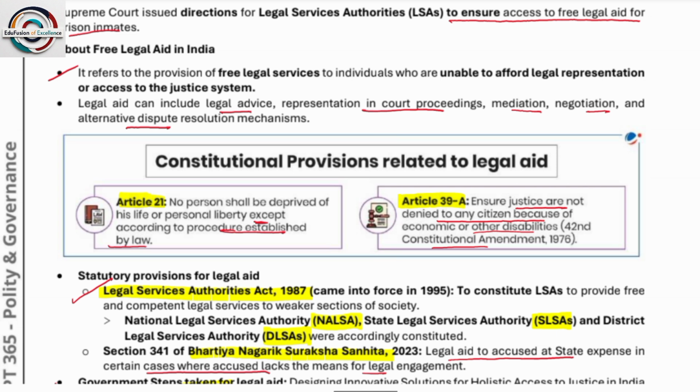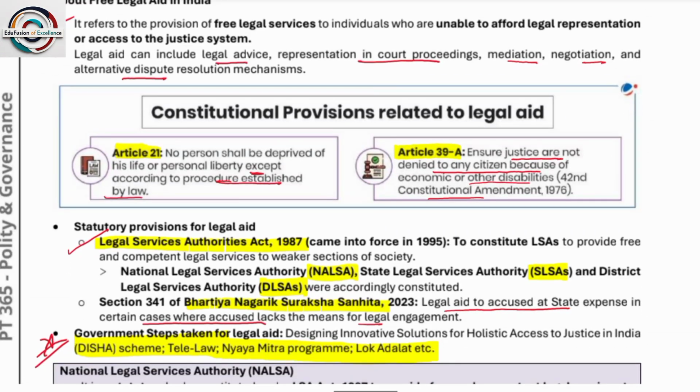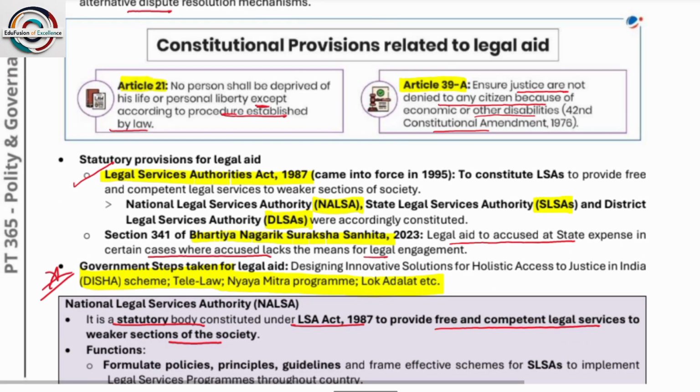Free legal aid refers to the provision of free legal service to individuals who are unable to afford legal representation and access to the judicial system. Legal aid can include legal advice, representation in court proceedings, mediation, negotiation, and alternate dispute resolution mechanisms. So, what are the concepts relating to legal aid? Article 21: no person shall be deprived of his life or personal liberty except according to the procedure established by law. There are also some exceptions. Procedure established by law, I hope everyone remembers the Maneka Gandhi case and the Gopalan case.